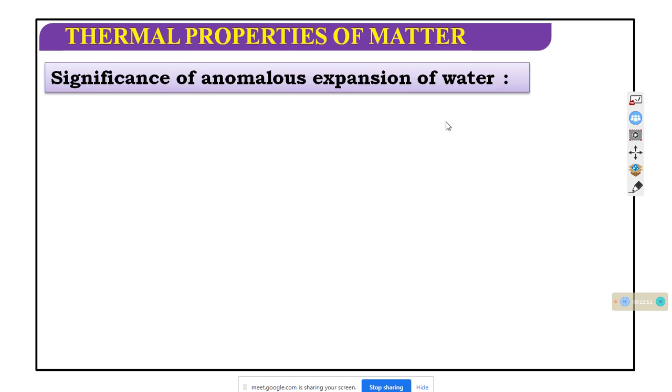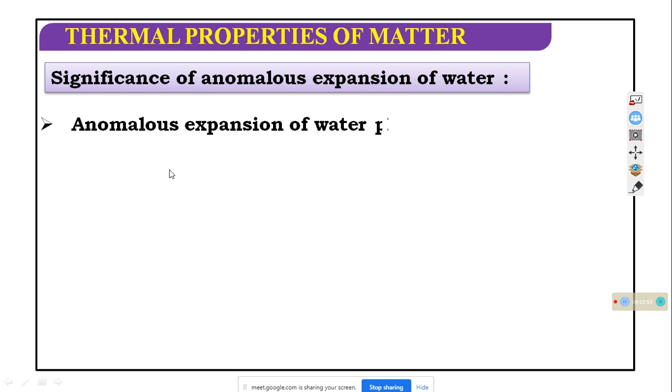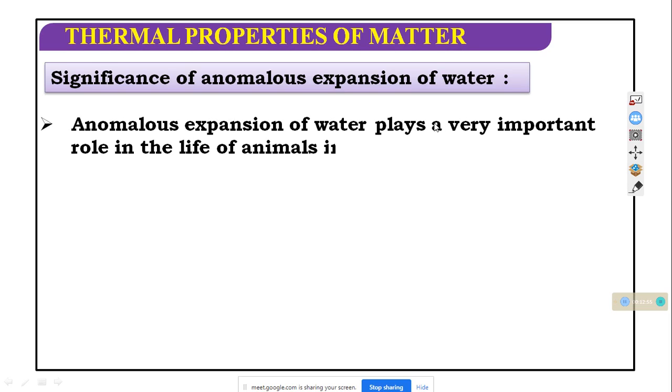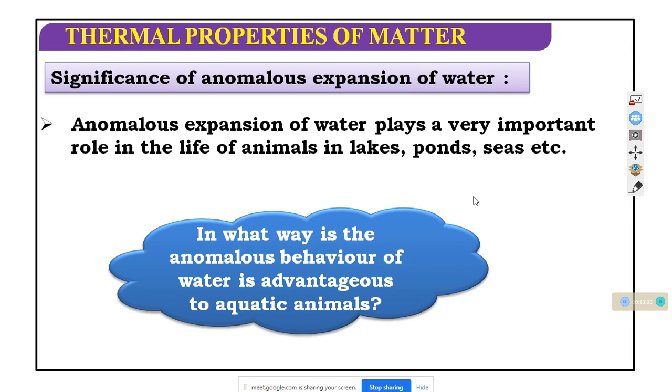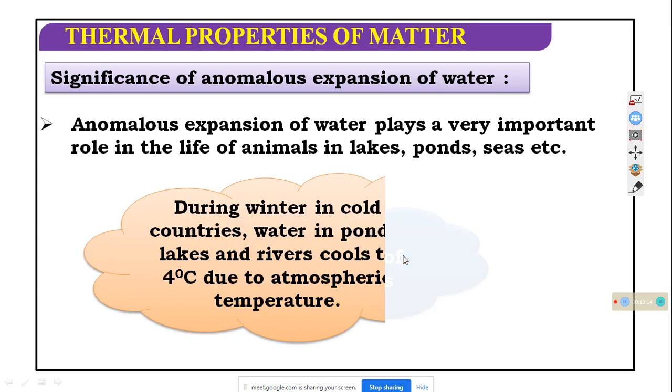Significance of anomalous expansion of water. What is significant? The anomalous expansion of water plays a very important role in our lives, in the lives of animals, in lakes and ponds and sea, etc. The anomalous behavior of water is an advantage to the aquatic animals.